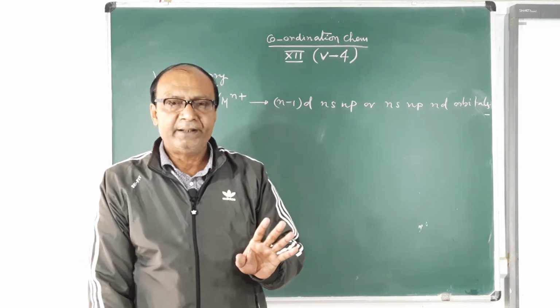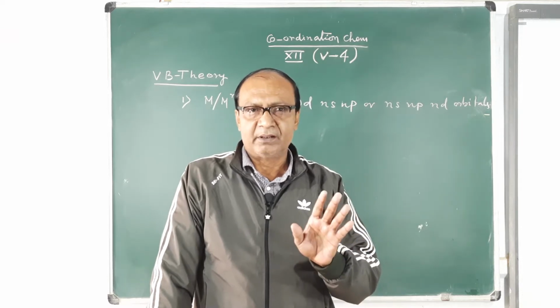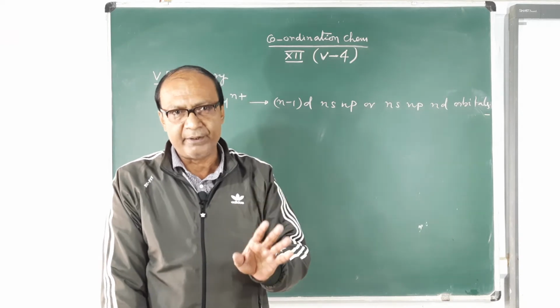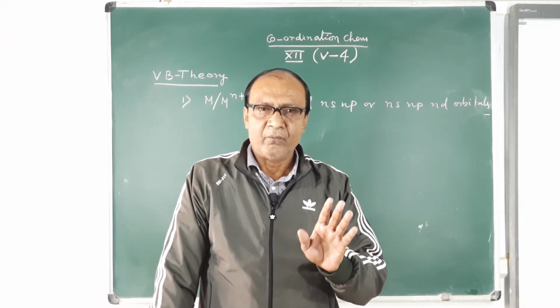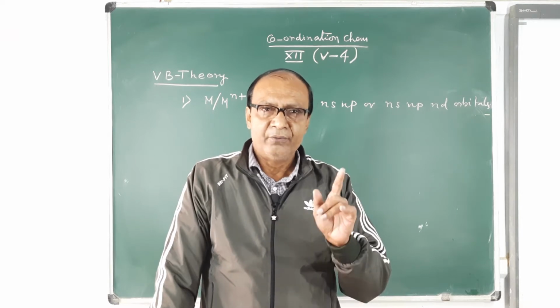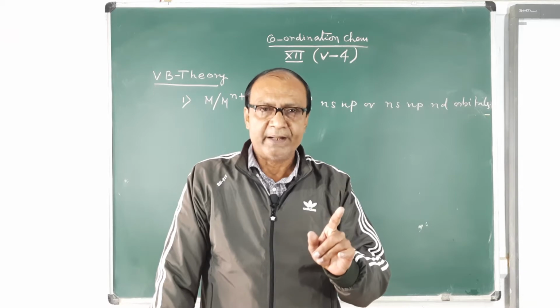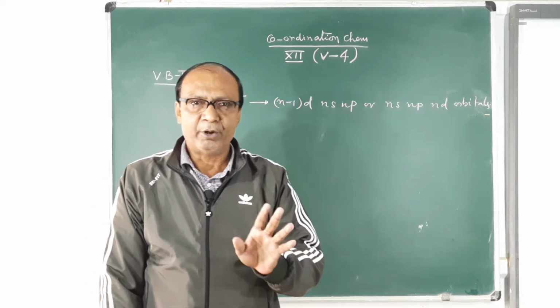The second point is these hybrid orbitals of the central metal. After hybridization, you will get hybrid orbitals. These hybrid orbitals of the central metal will overlap with the filled orbitals of the ligands to form coordinate bonding.